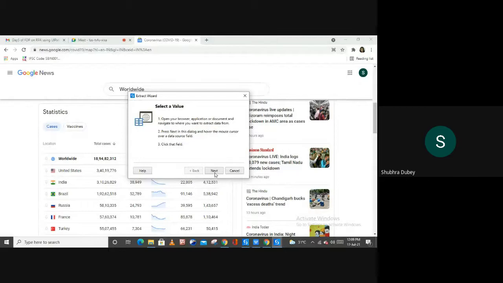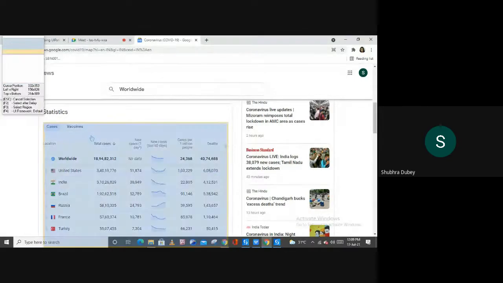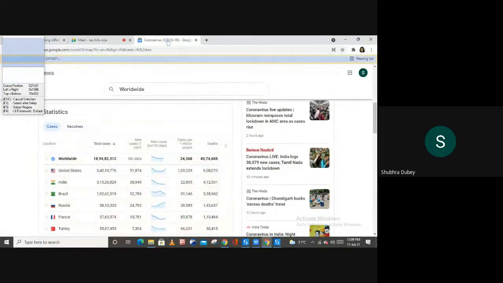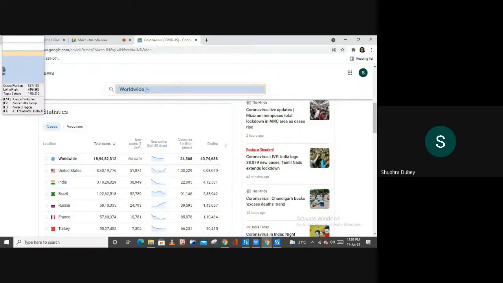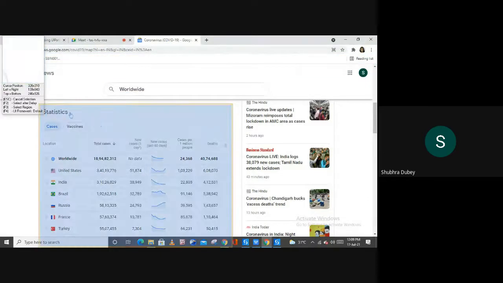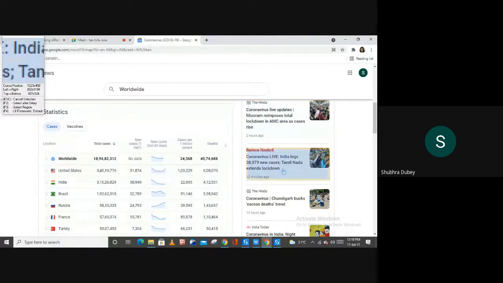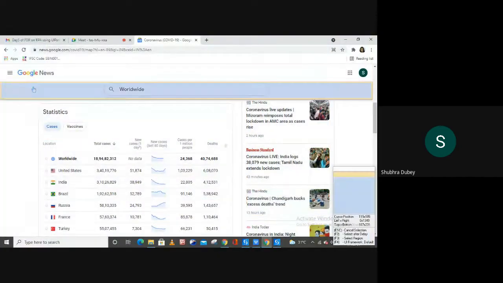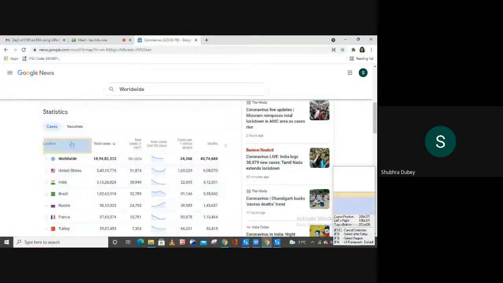So here I'm going to select next, and as you can see, my bot is smart enough to identify each field of this particular site, right? As I want this data, I'm going to click on this Worldwide only, right? If you want, you can click anywhere here.